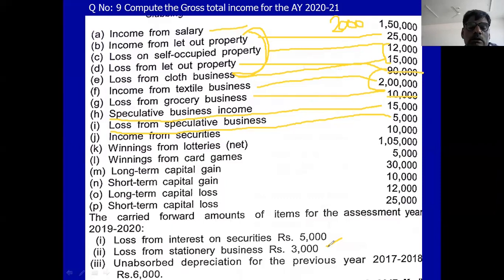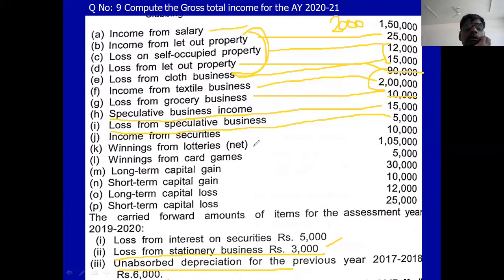That is the 3,000 loss in the speculative business and unabsorbed depreciation 6,000. Total 9,000 you deduct. Your business income is 1 lakh 1,000. Remember this.